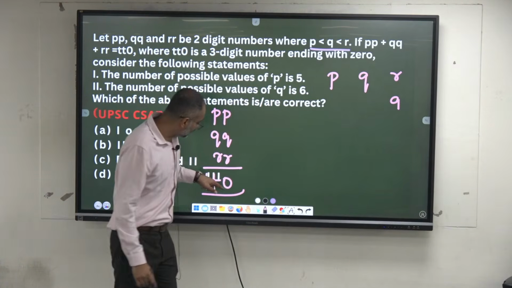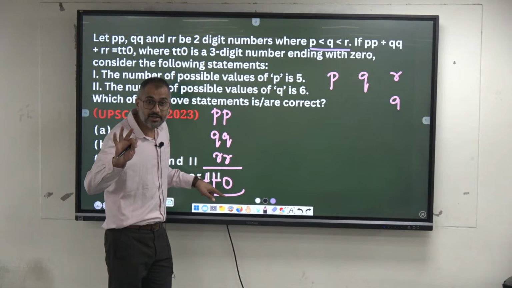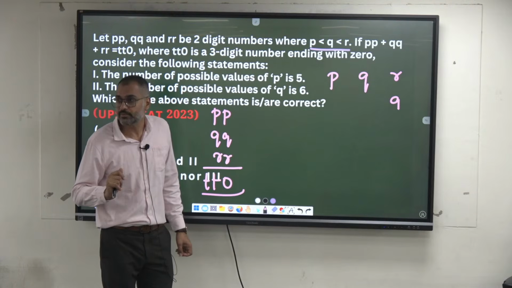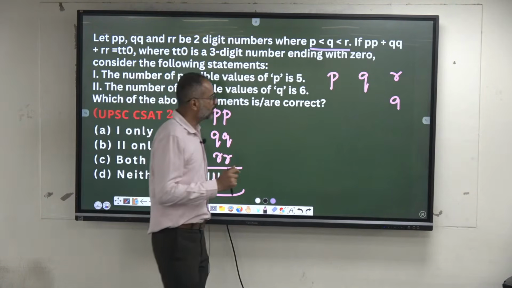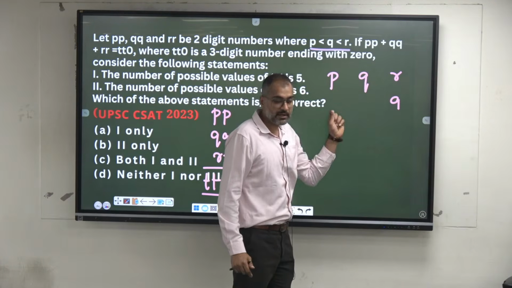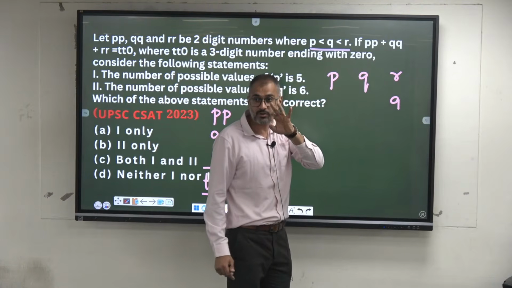Is it possible to get 10 here? Yes. 2 digit sum can be 10. 3 digit sum, can it be 20 also? Yes. Isn't it or not? So let's go for 20 first, maximum. R is 9, I need to get the sum is equal to 20. 3 digit sum has to be 20.